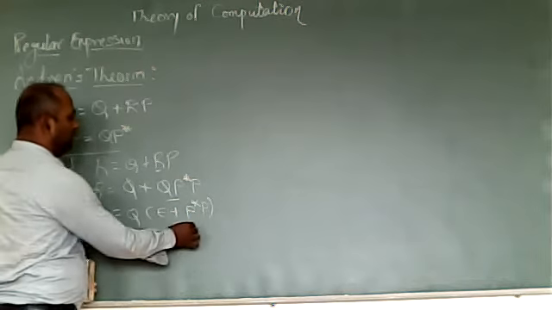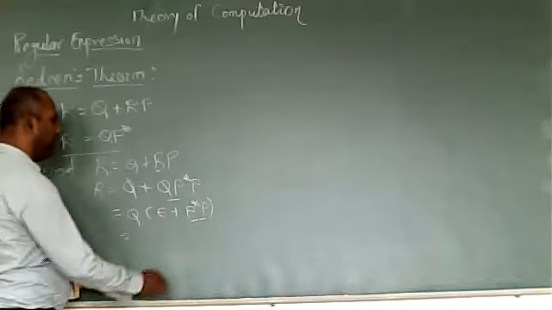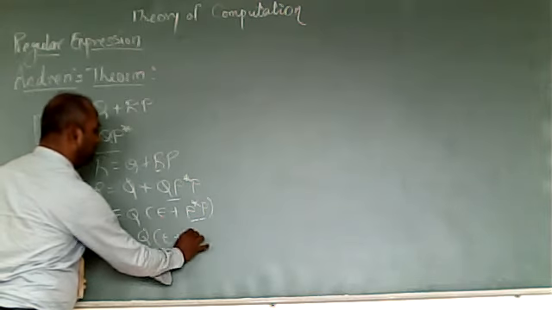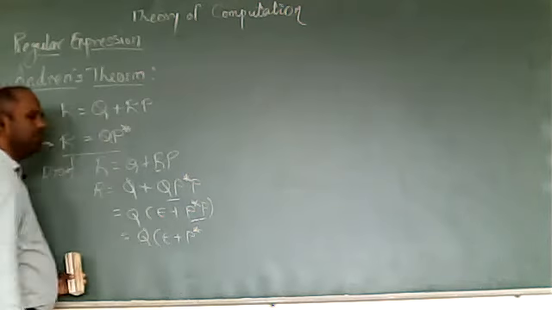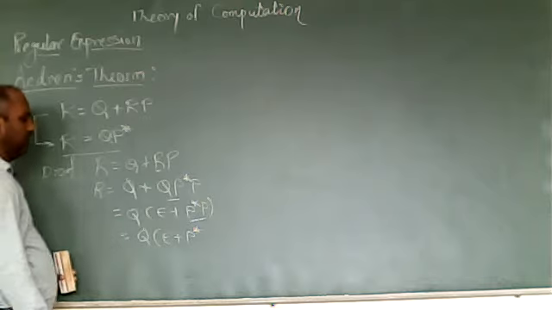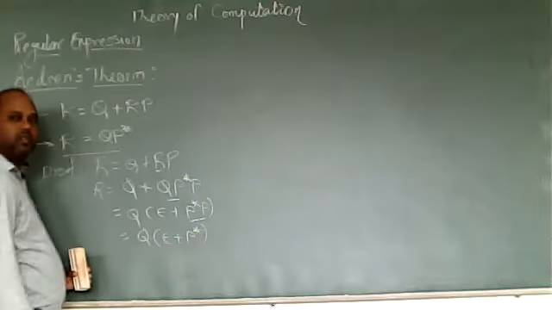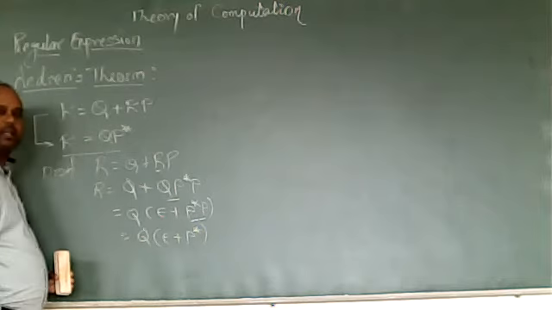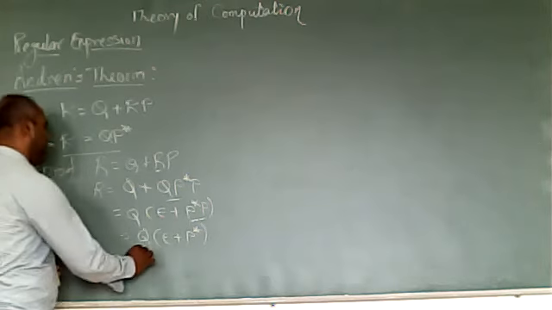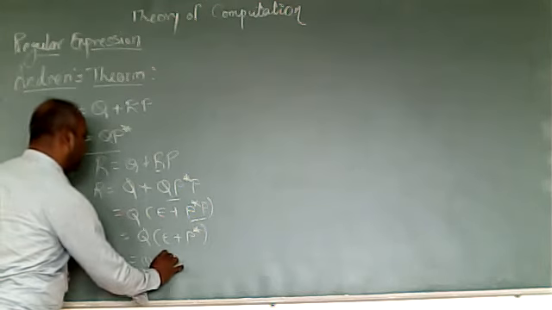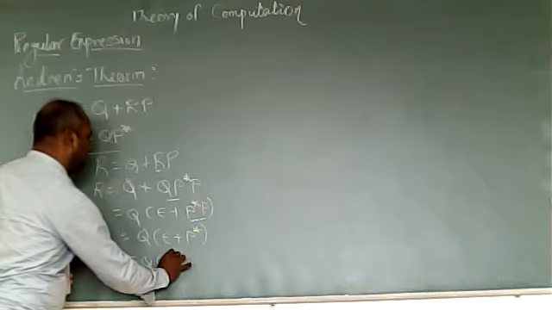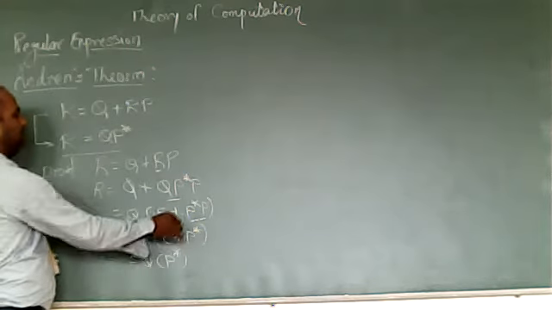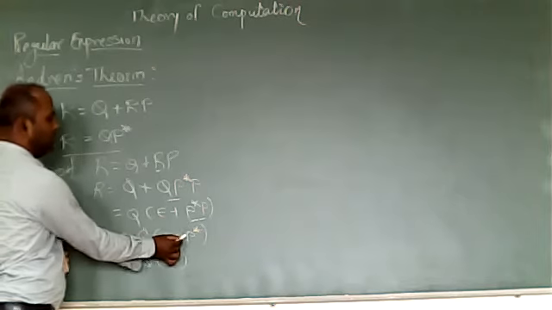Now this P star P, we can also write like this: epsilon plus P star. P star P is similar to P star. Now the next thing is epsilon plus P star. This can be replaced by P star itself, because epsilon plus P star means epsilon or P star.